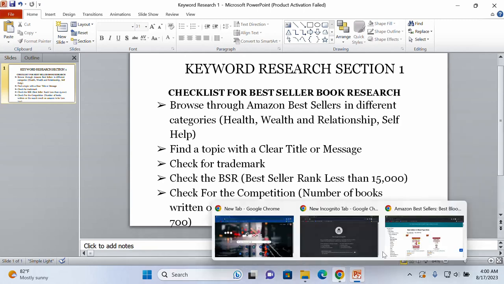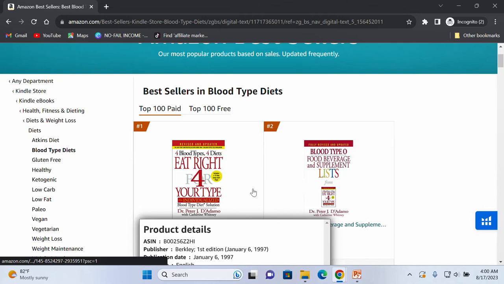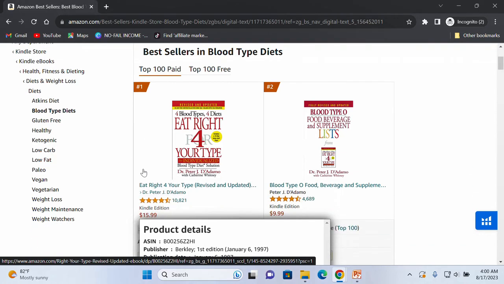Okay, let's come down to this particular niche. That is why I said keyword research is one of the things that is a bit tasking for a lot of people. They are going to find it very difficult, but if you take your time and do it the right way, it is going to make you money in the long run. Yes, it is going to make you money in the long run. So it is really worth your time to do the keyword research properly.